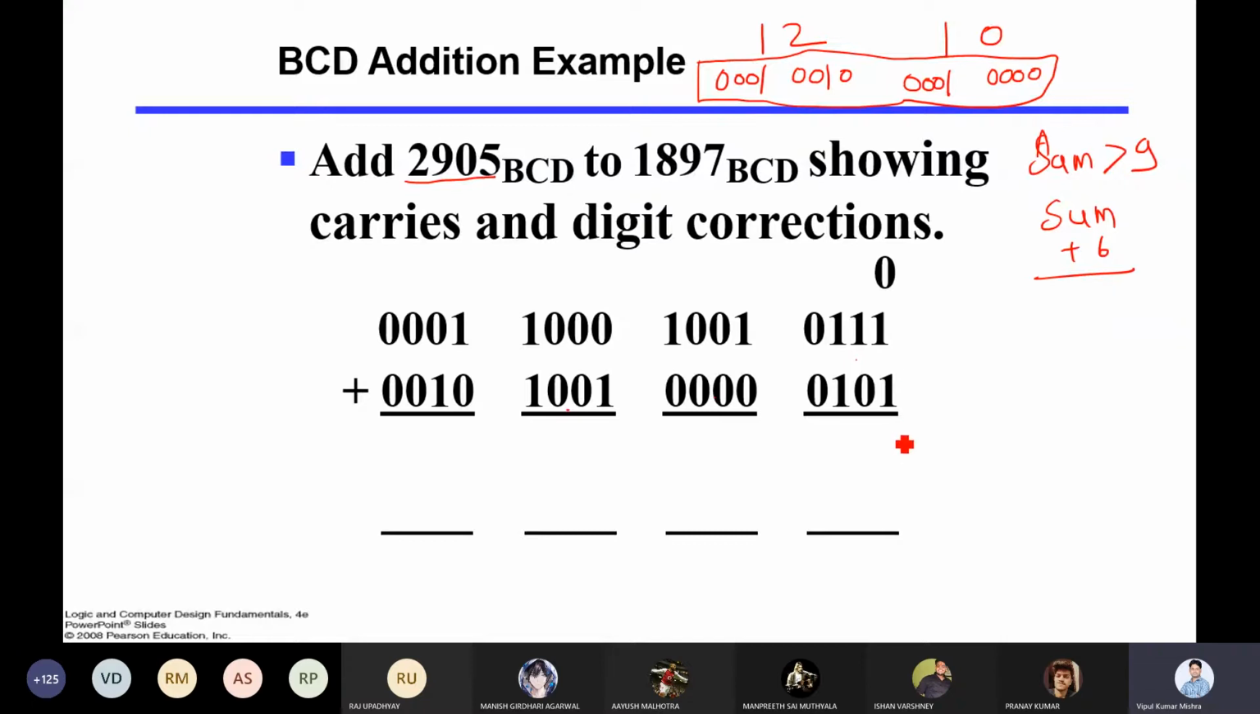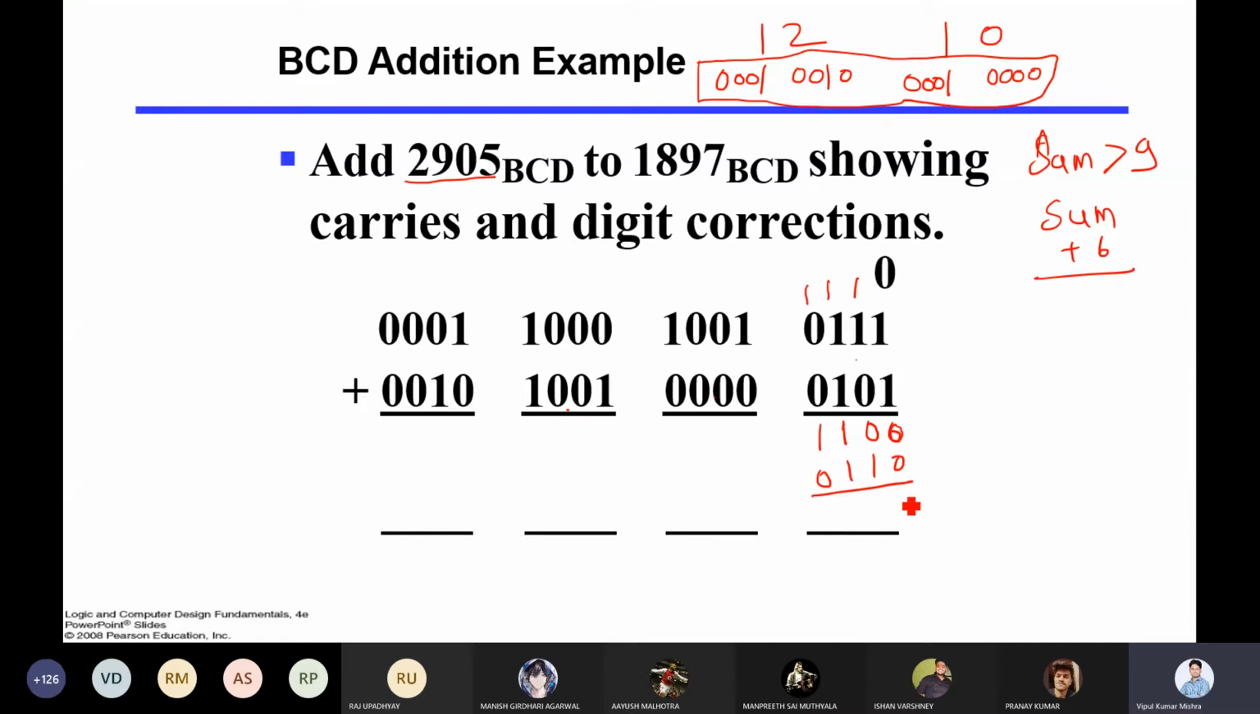Suppose you add 1 plus 1, you get 0 and carry 1. 1 plus 1, again 0, then carry 1. Then 1 plus 1 plus 1 you get 1, and the carry will be 1. Now check, is this greater than 9? Yes, it is definitely greater than 9, it is 8421. So in that case you have to add plus 6, so 0110.